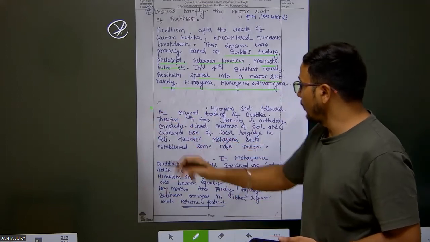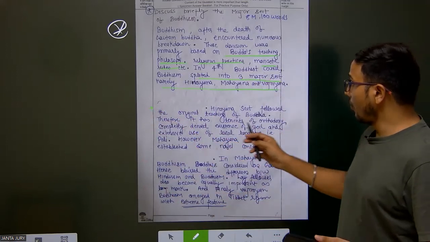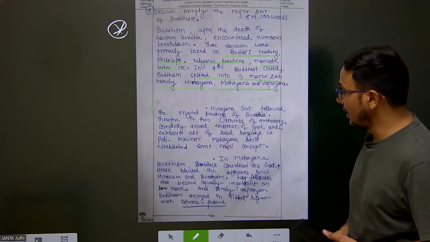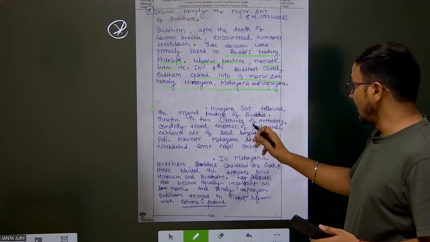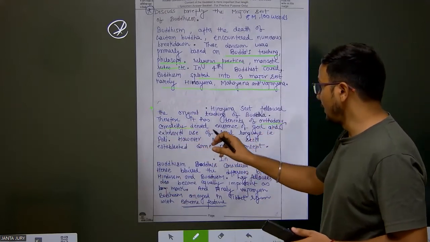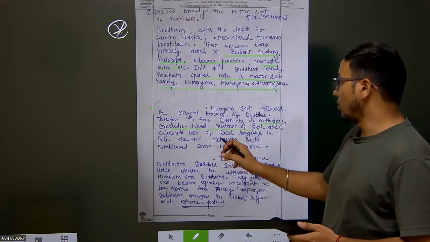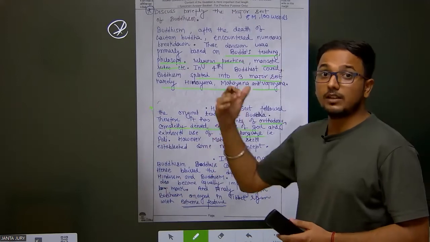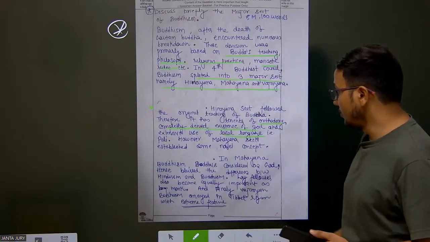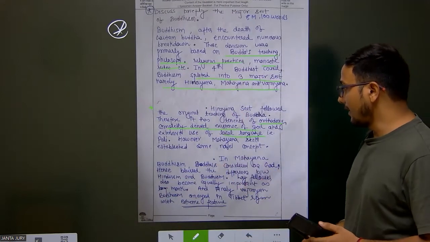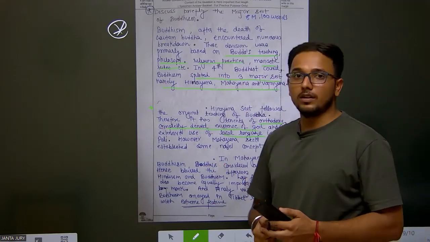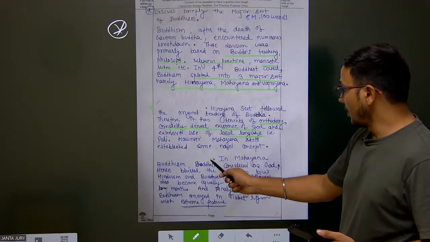Now look at the second point. The Hinayana sect followed the original teaching of the Buddha. Therefore, it has tenets of orthodoxy, completely denied the existence of god, and made extensive use of the local language, like Pali. However, the Mahayana sect established some novel concepts.